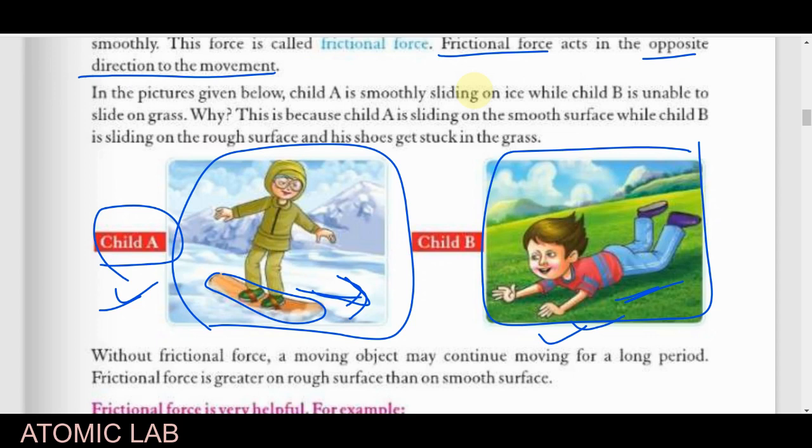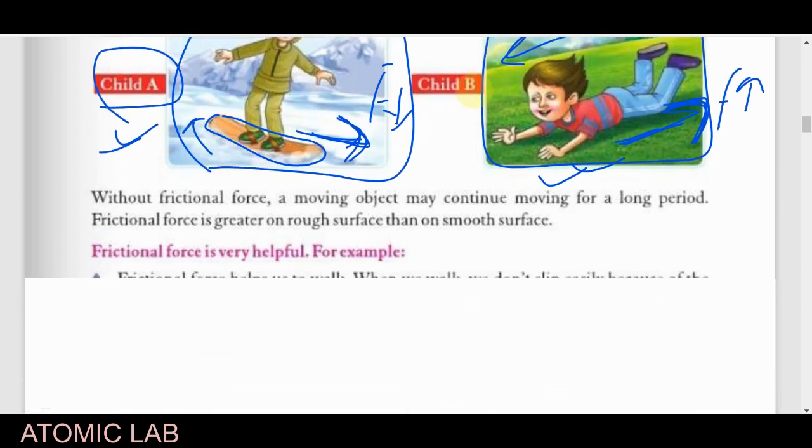So frictional force depends on the type of surface. If it is smooth, it will exert less force, because the object can easily slide over it. So the opposite force is almost negligible. But in the second case, he tries to move in this direction, but the frictional force is exerted in this direction and he is stopped by it. So there the frictional force is high, comparatively, and here the frictional force is low, because the surface is very smooth. So if the surface of any object is very smooth, then frictional force will be less or reduced. I hope you get the meaning of it.